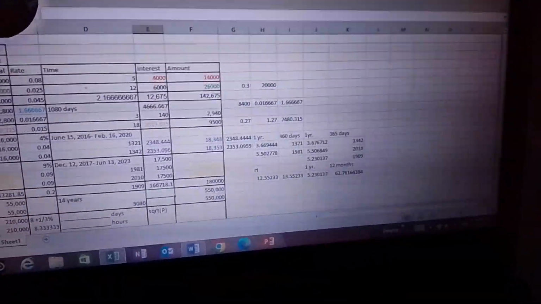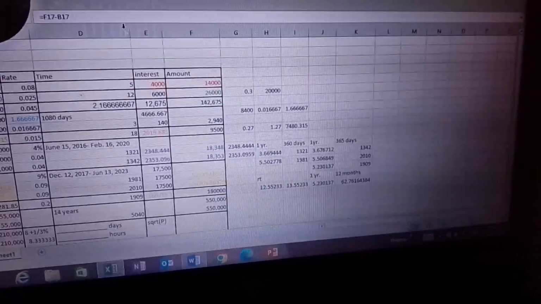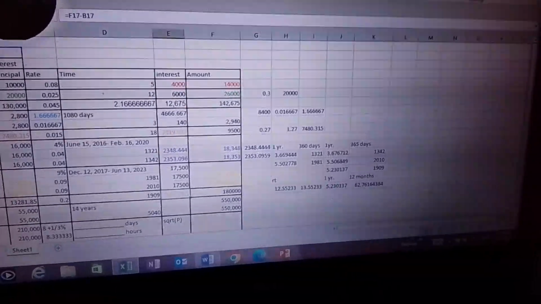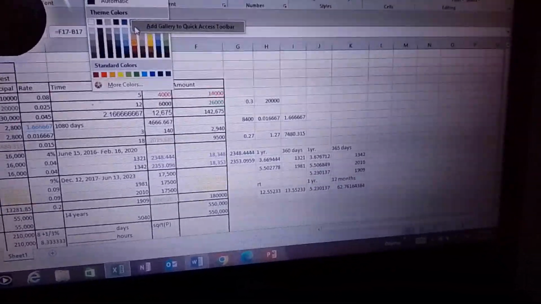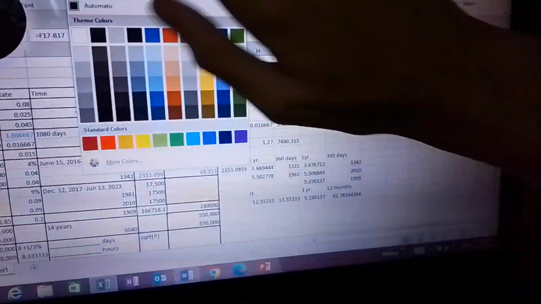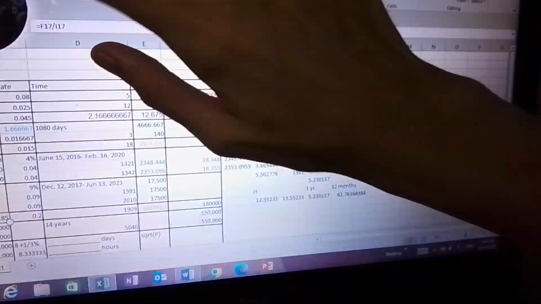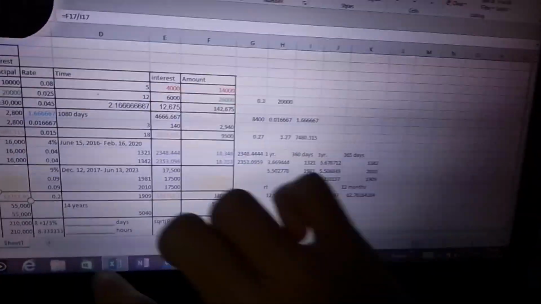Okay, let's highlight the answer so we know that we got the answer. Oh, wait. Not this one. There, orange. So, you're going to click on orange. And then this one, orange. There. Okay. Two more to go.